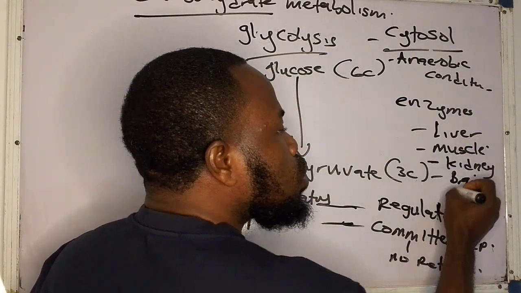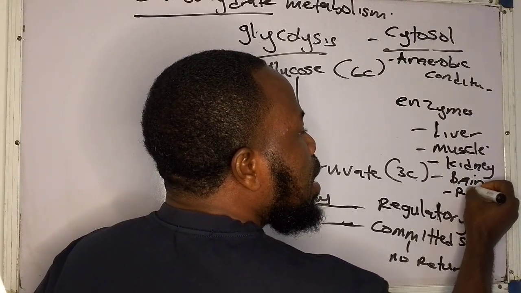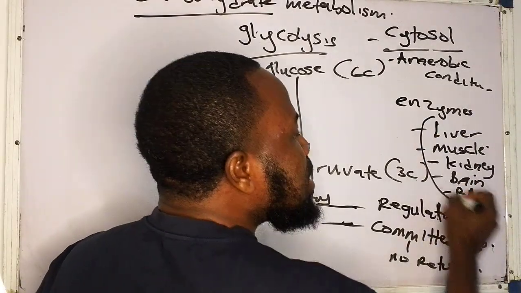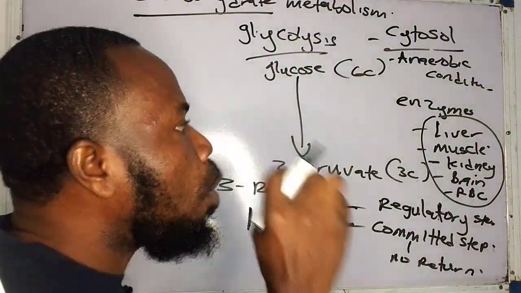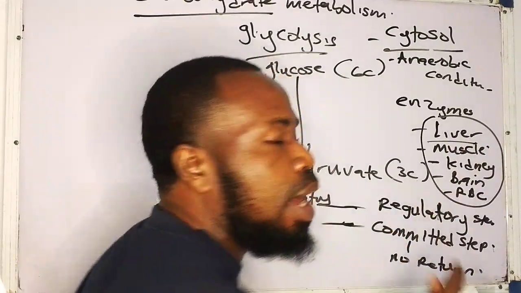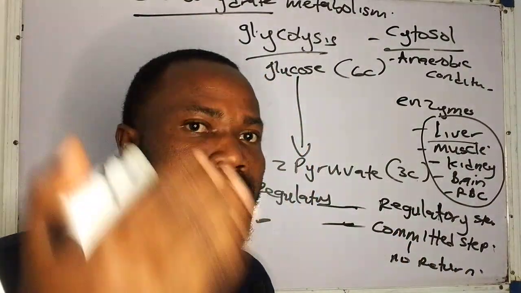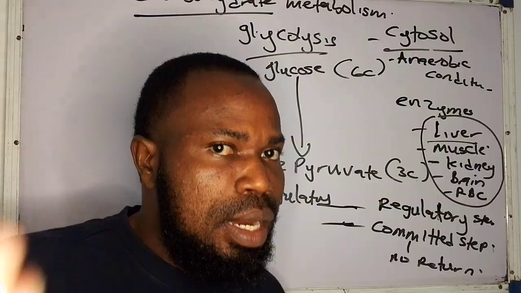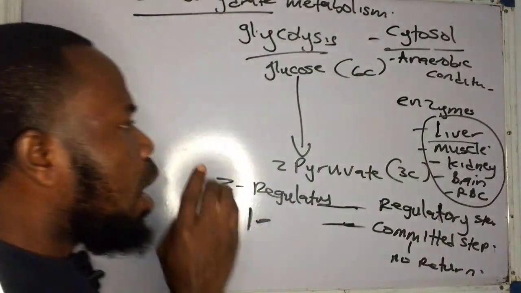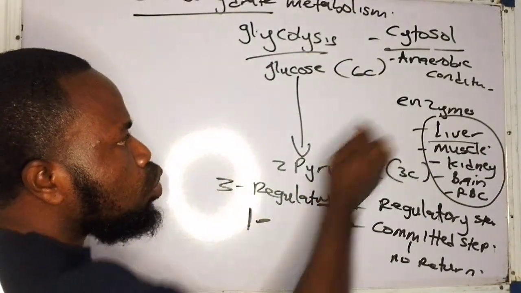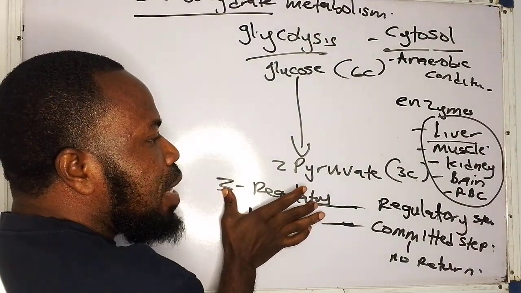Now, glycolysis also occurs in the where? In the red blood cell. Now, these are the various organs in which glycolysis will occur, but occurs chiefly in the what? In the liver. That's why we said that carbohydrate metabolism occurs in the where again? In the liver. Now, we have seen already that these are the basic points that we need to know. Now, when we are taking this step, I'll be paying attention to the enzymes and of course the regulatory steps.